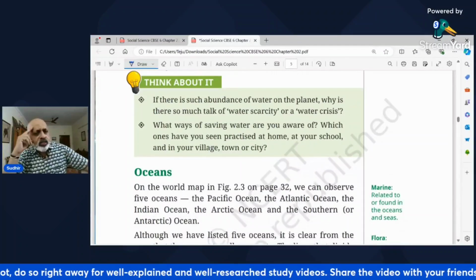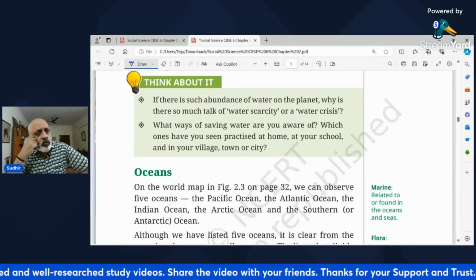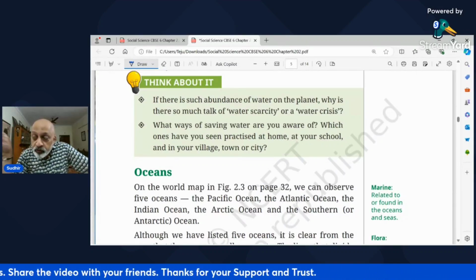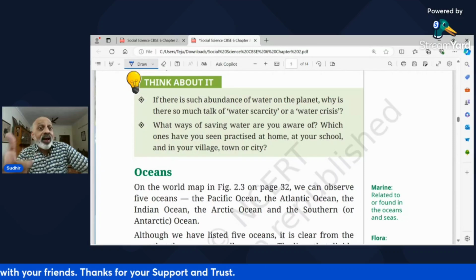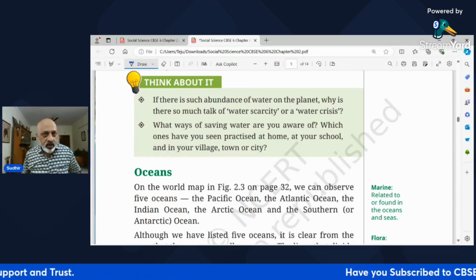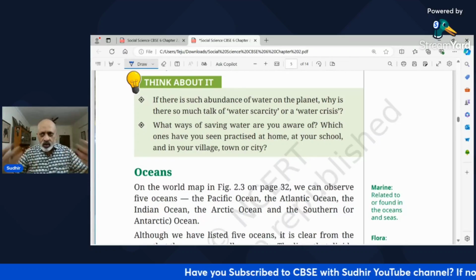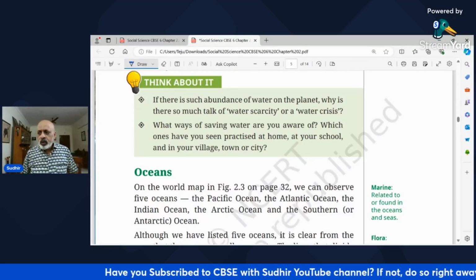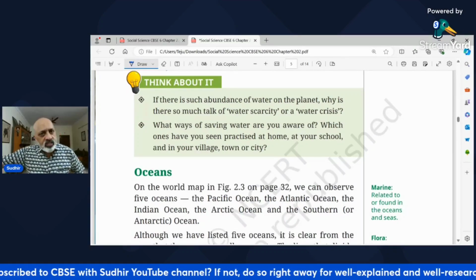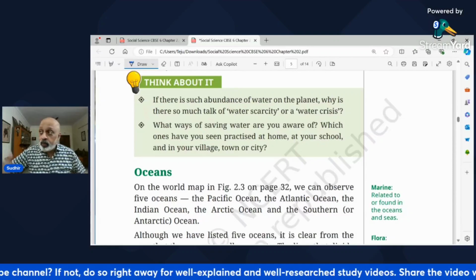So think about this: if there is such an abundance of water on the planet, why do we talk about water scarcity? We speak about water scarcity because our freshwater bodies are drying up. We are not taking care of them. A lake dries up in the summer months. I'm telling this to you from personal experience, having covered all this in detail. During the summers, and you should know about this because you can do projects on all these things later.